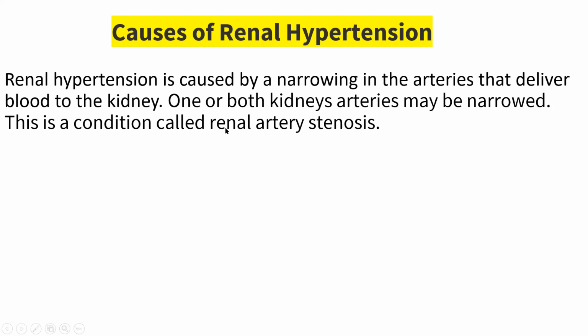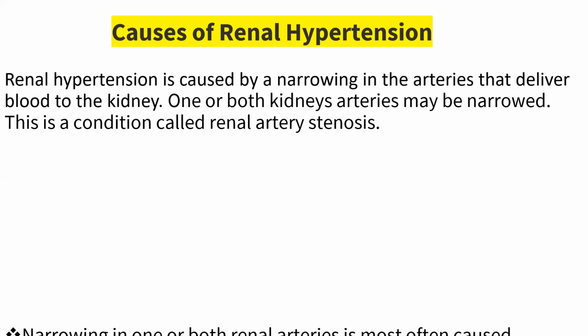Renal artery stenosis means renal means kidney, stenosis means the artery has narrowed. So this is the main cause of how renal hypertension occurs. Are you all clear? Or you want me to explain again? How is renal hypertension caused? Because of the narrowing of the arteries that deliver the blood to the kidney. Are you clear?